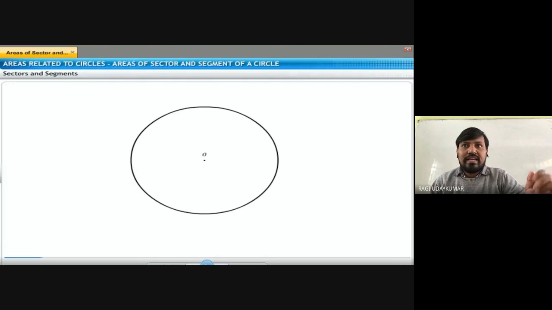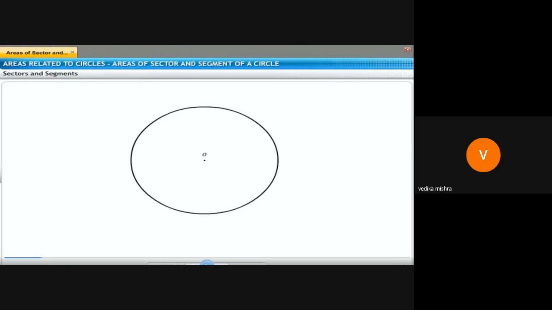How do you define a circle? A circle is a round figure which has a fixed point. A circle is a collection of all the points which are equidistant from a fixed point.